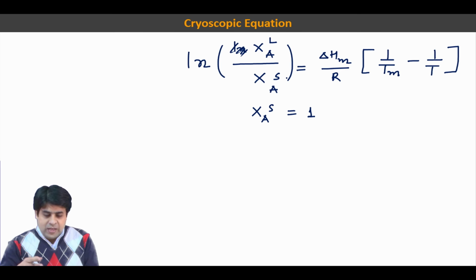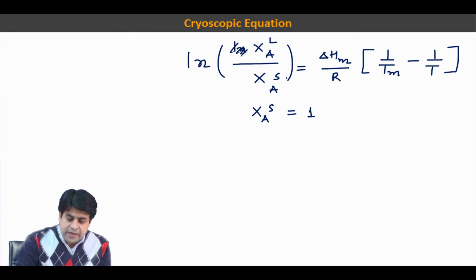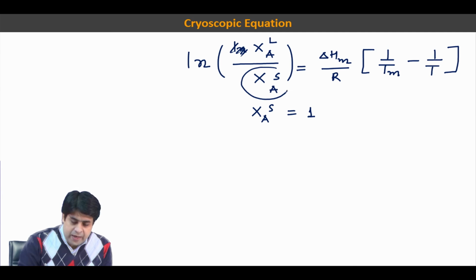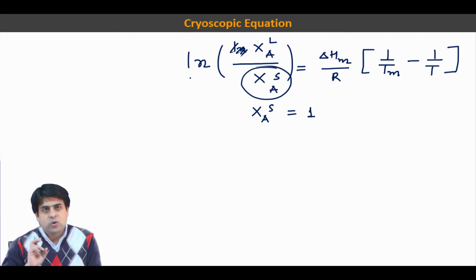and the equilibrium temperature of the impure phase is always lower than the melting temperature. Now, we take another situation, in which we consider that your component A in solid is not equal to 1. It means that your phase is not pure.